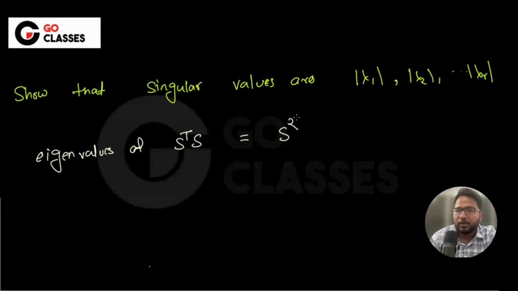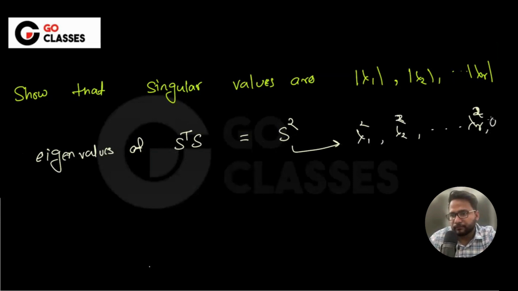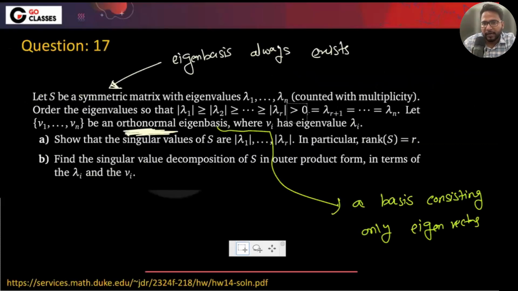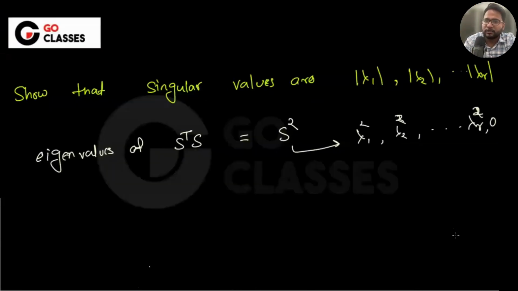So the eigenvalues of S squared will be lambda 1 squared, lambda 2 squared, till lambda r squared, and maybe some zeros. Till lambda r, I'm assuming it is greater than zero, and let's suppose the remaining are zero. Now these are the eigenvalues of this.